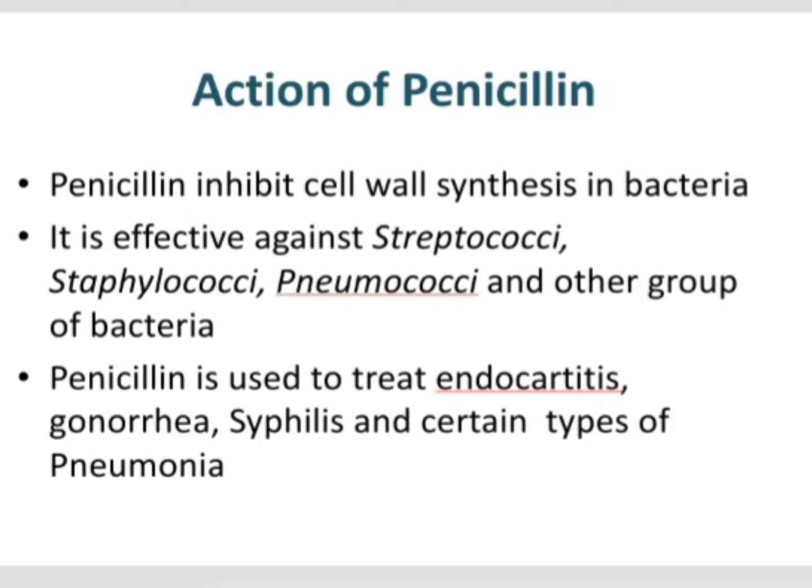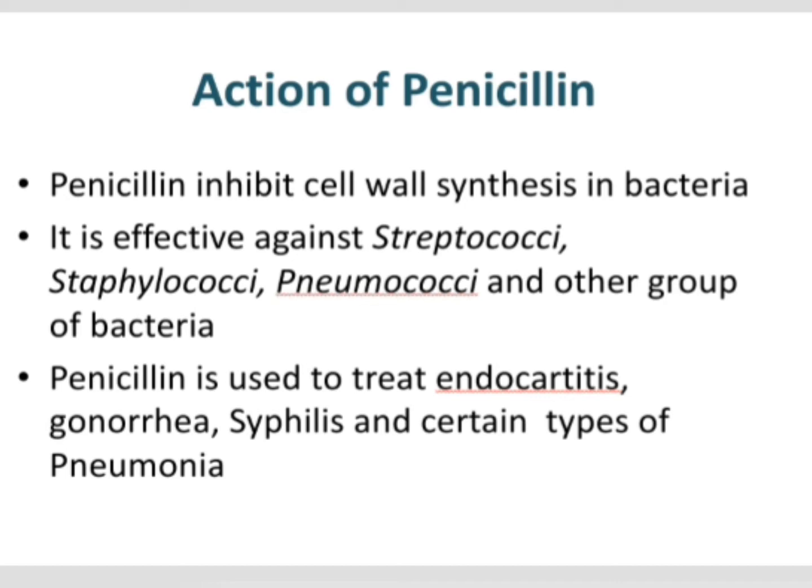Action of penicillin. Penicillin mainly inhibits cell wall synthesis in bacteria. It is effective against many groups of bacteria such as Streptococcus, Staphylococcus, Pneumococcus, etc. And penicillin is used to treat endocarditis, gonorrhea, syphilis and certain types of pneumonia. So penicillin is a widely used antibiotic against bacteria.